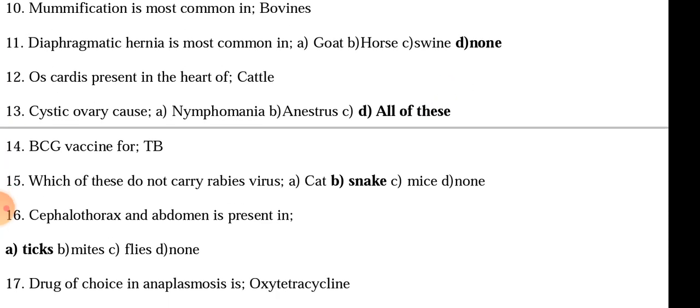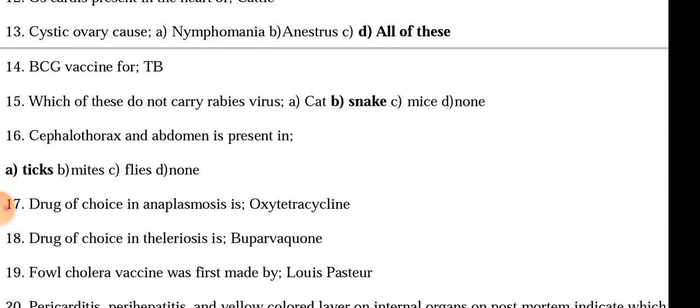Which snake does not carry rabies? Rabies is the disease of mammals. Snake is reptile. Cephalothorax and abdomen is present in, I am not sure if ticks is right or wrong. I think the last option was all, and the possible option may be all, but not sure. These were the options. D option may possibly be all.